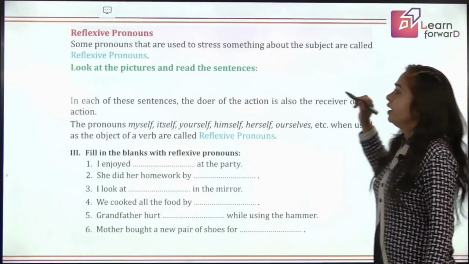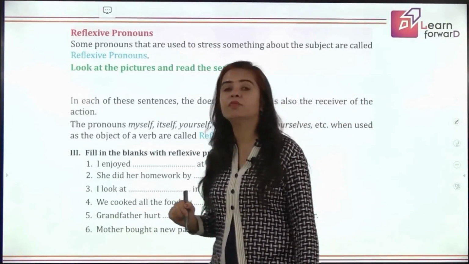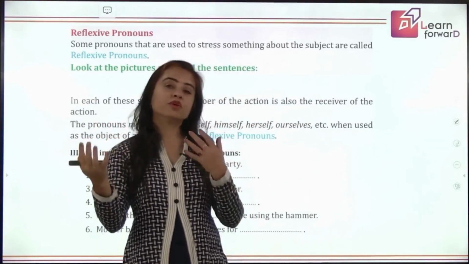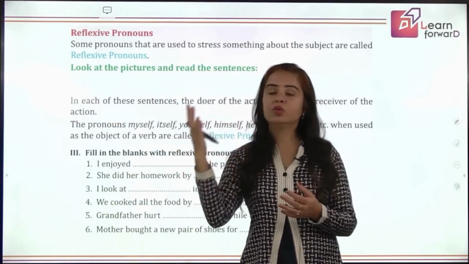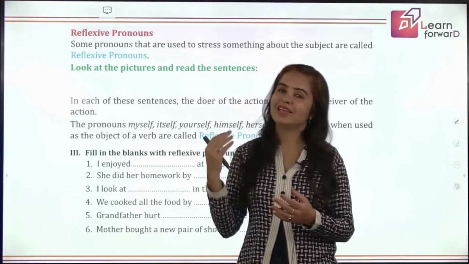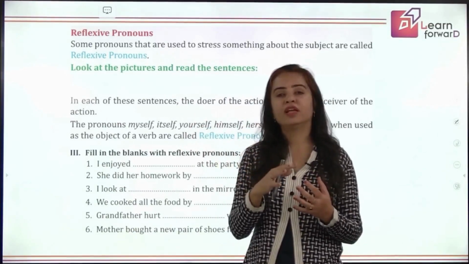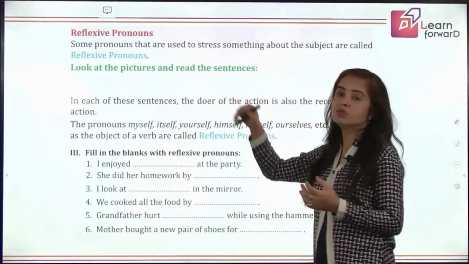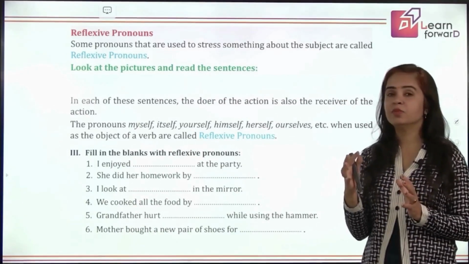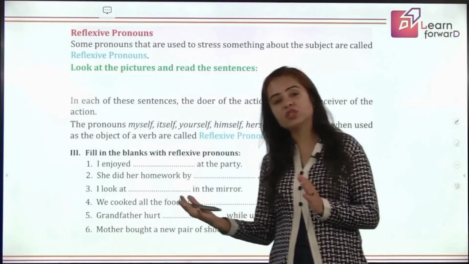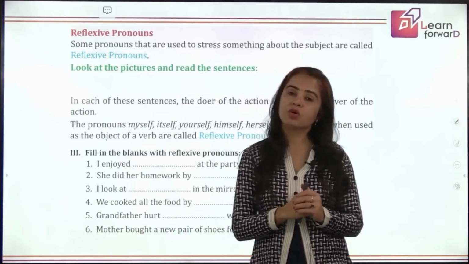Now going ahead, what are reflexive pronouns? See, reflexive comes from the word reflection. So what is reflection? When you look into the mirror, what do you see? Yes, you see yourself, isn't it? So this is called reflection, and reflexive pronouns come from this word reflection. What's there in reflexive pronouns? The doer of action is also the receiver of action. That means the subject and object are the same.